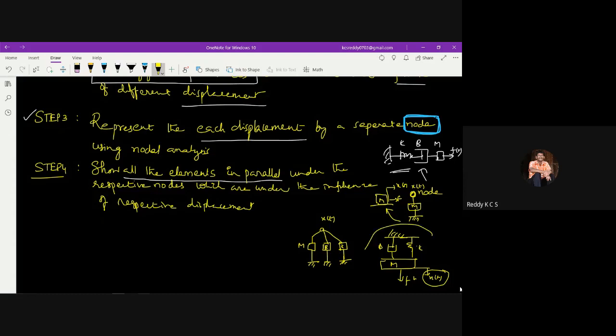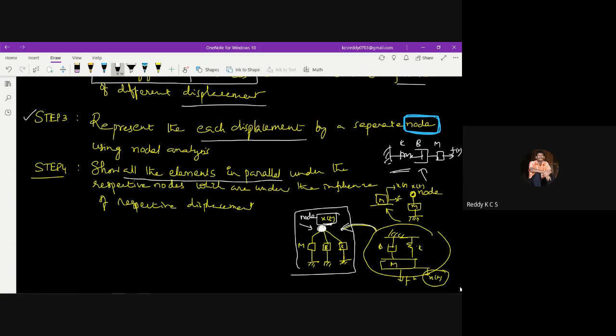This is the physical system. It is converted to a mechanical system like this. So the equivalent mechanical system is this one, under the influence of displacement. Each displacement has to be represented as a node. This is called a node. So each displacement is represented as a node under the influence of the same displacement.